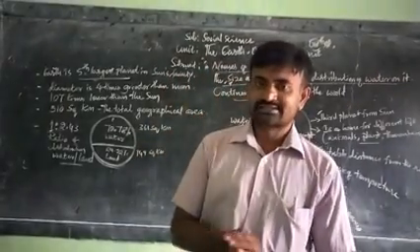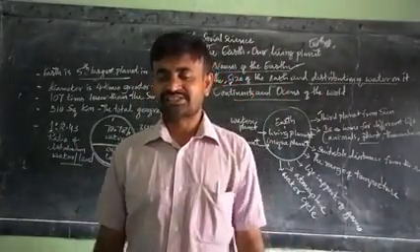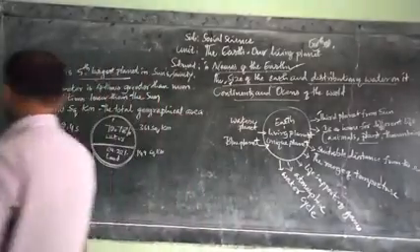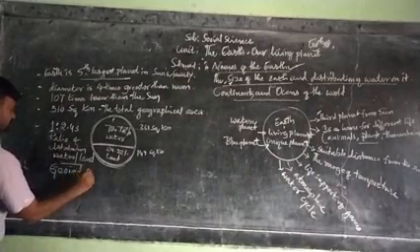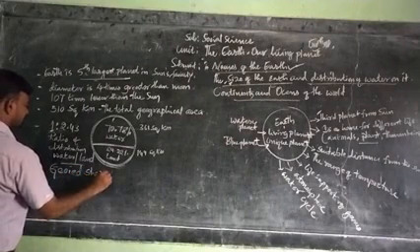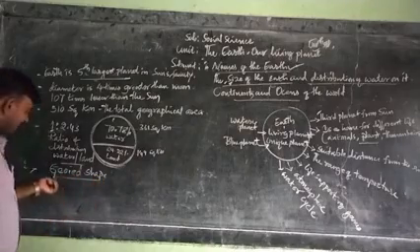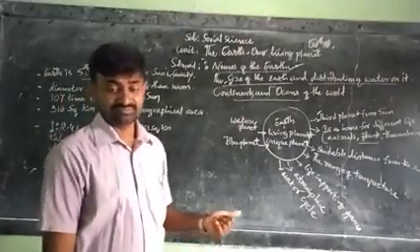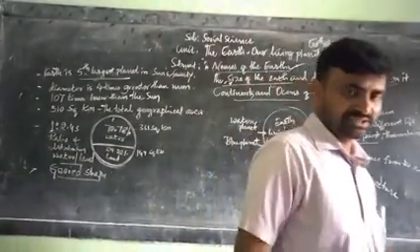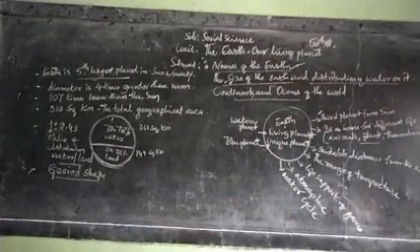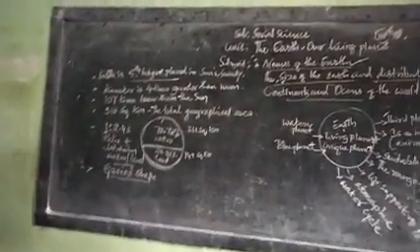Dear students, the earth's shape is often described as a geoid shape. The earth's shape is often described as a geoid shape, which literally means, please observe that one.